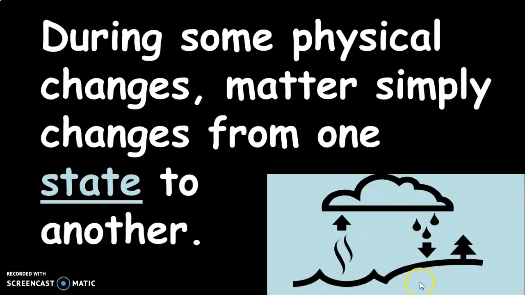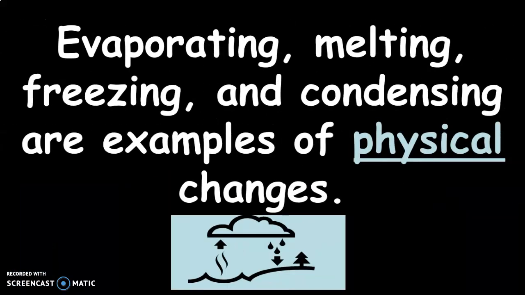Through this entire time, no chemical changes have occurred. These are all physical changes of water changing from one physical state to another. Right? So evaporating, melting, freezing, and condensing are all examples of physical changes. So for example, these state changes, water can go through all of these. So water can evaporate into a gas, it can melt into a liquid, it can freeze into a solid, it can condense back into a liquid. At no point did the chemical formula of the water change, only its physical appearance did.